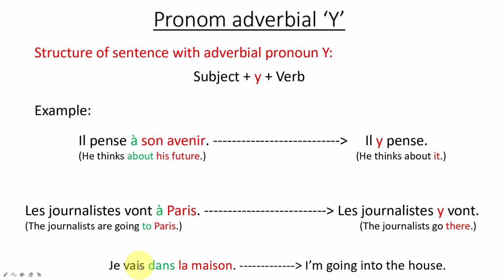Last one: je vais dans la maison. Dans is the preposition and la maison is the place. Like the above example, we are going to use the pronoun y to replace the preposition and the place. So I'm leaving you this sentence. In the comment section, please give me the answer.